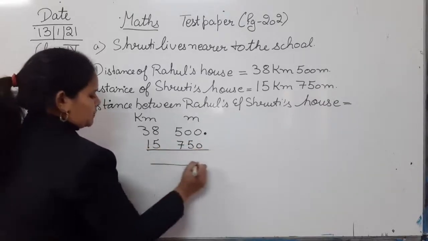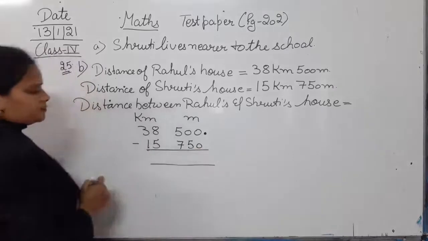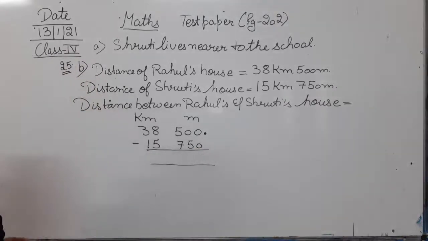So let's subtract it. By subtracting them, we can easily calculate the difference between their houses.